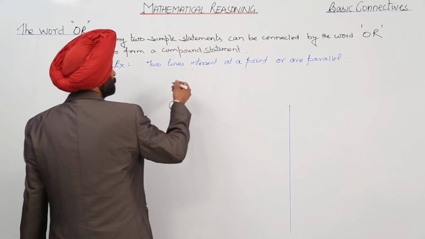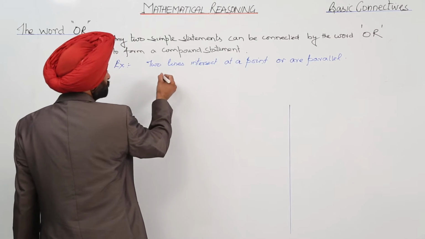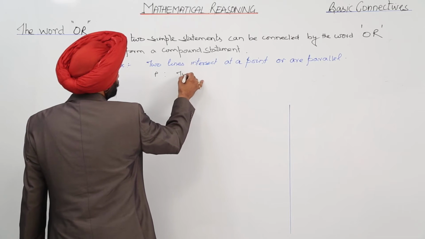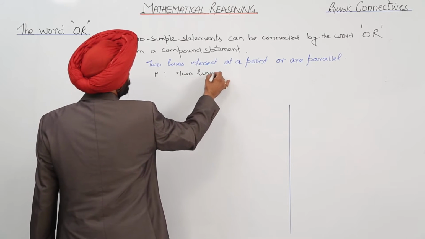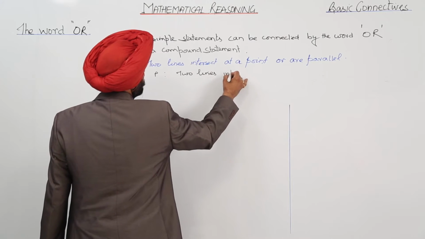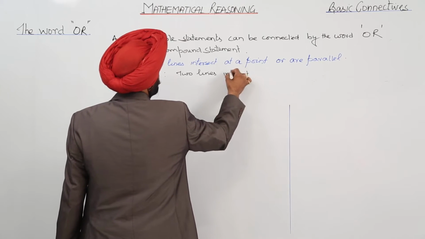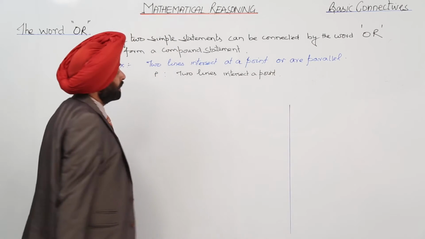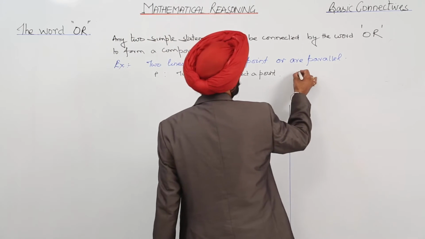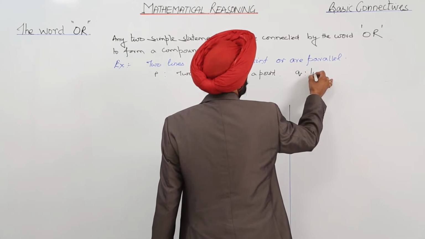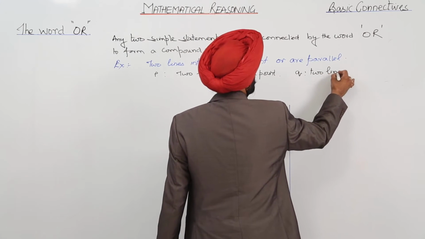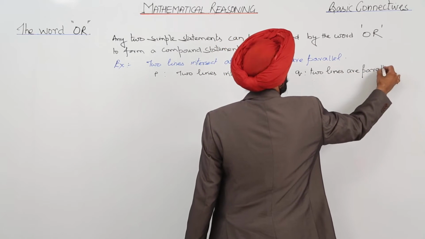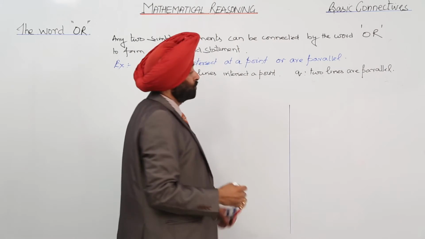Breaking it into two simple statements, we can write P as two lines intersect at a point, okay, nice, one simple statement. Then for Q, two lines are parallel. So the same sentence we have used here.